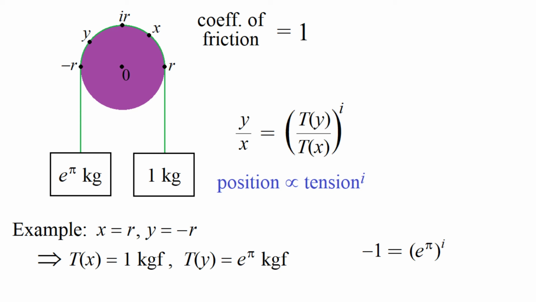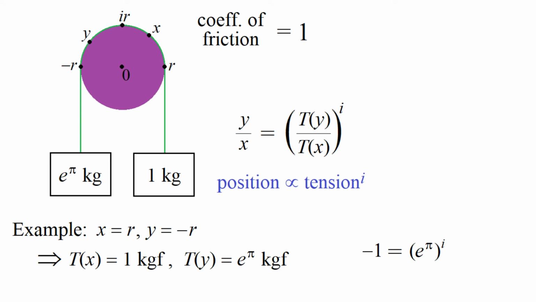And so what we have here is quite a nice sort of visualization through mechanics of this equation that Gelfond's constant to the power i is equal to minus 1. Now, to be clear, I haven't in any sense derived this equation because my complex number representation of the capstan equation already presupposes the principles of how raising positive numbers to the power i works. And it's not the topic of this video to derive those principles. But nevertheless, I think that this is quite a nice representation of the equation that Gelfond's constant to the power i is minus 1.